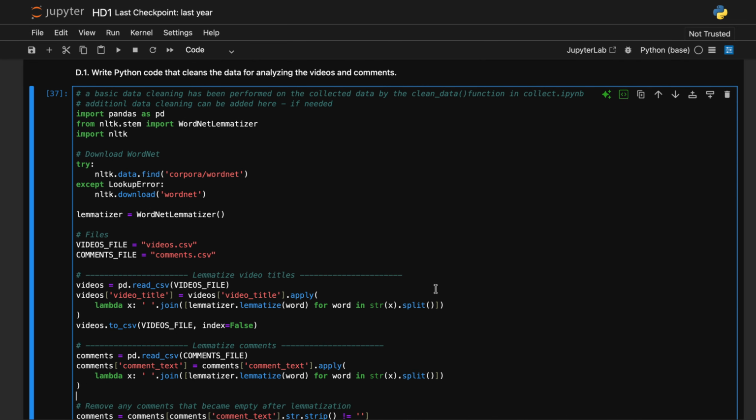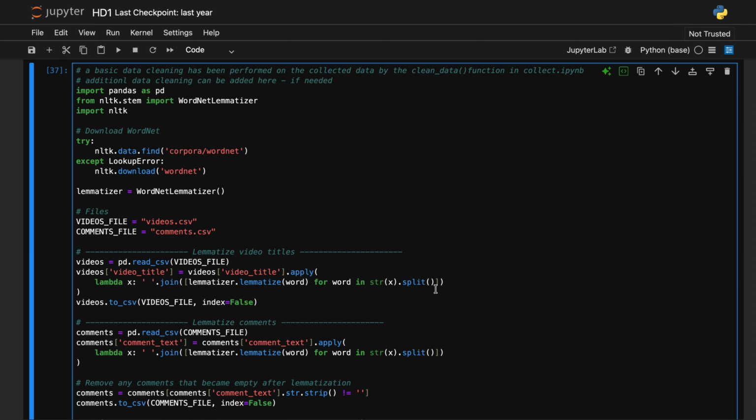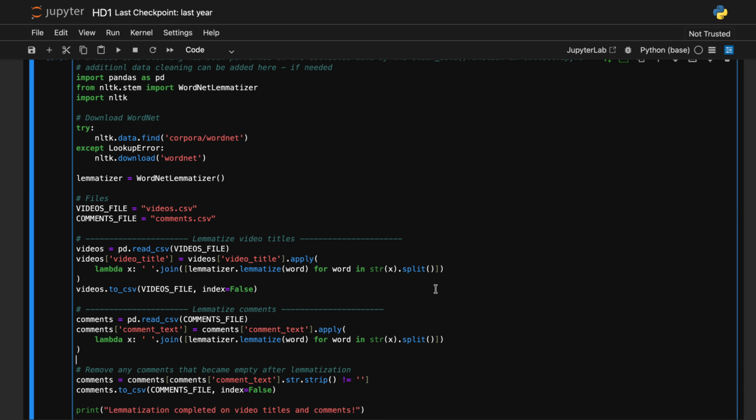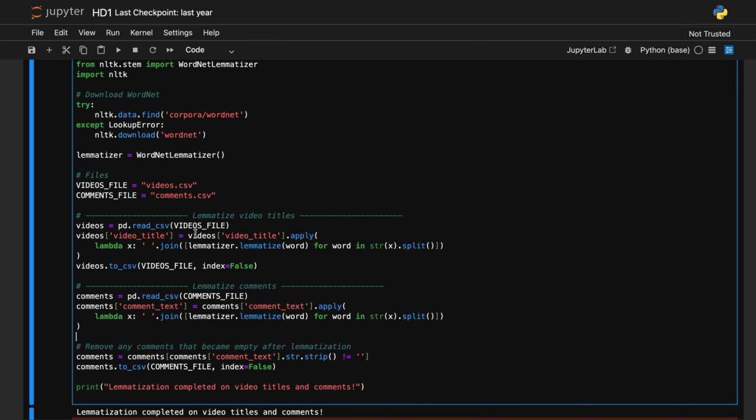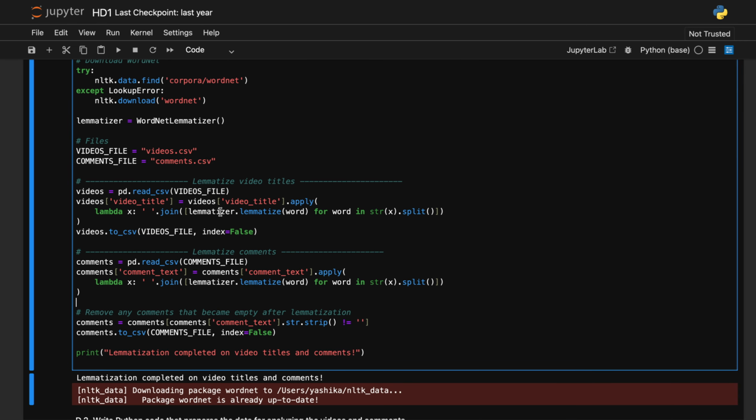Here you can see that I applied lemmatization to both the video titles and comment text using NLTK. Lemmatizing reduces words to their base form. For example, running will be converted to run, working will be converted to work, which helps in standardizing the text, improving sentiment analysis and other textual analysis.